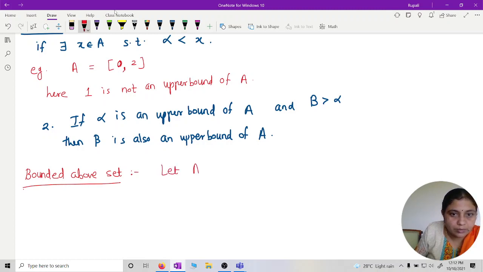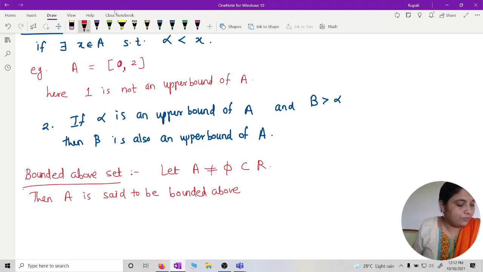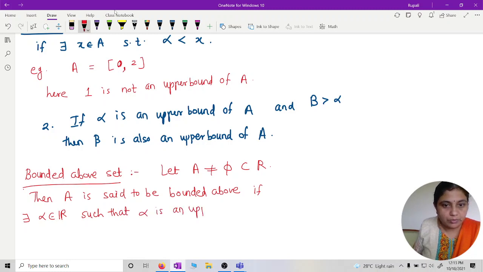Let A be a non-empty subset of R. Then A is said to be bounded above if there exists alpha in R such that alpha is an upper bound of A. Is that okay?